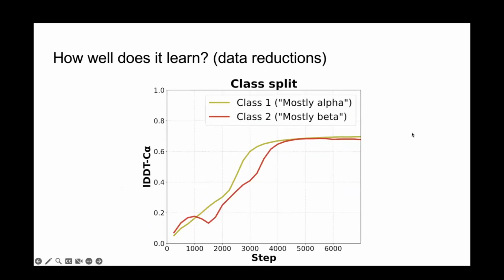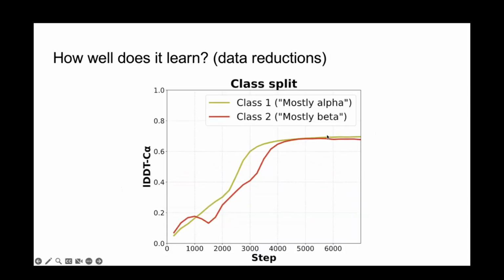And again, the same exact thing holds for class. If you remove all classes but one, and then evaluate on class 3 proteins, which have both beta sheets and alpha helices, the model barely cares, right? The green one here is trained exclusively on class 1 proteins, so mostly alpha proteins. The red one is trained exclusively on mostly beta proteins, and nevertheless, they do pretty much just fine. And at this point, we ran out of ways to break the training set, like AlphaFold 2.1, basically.